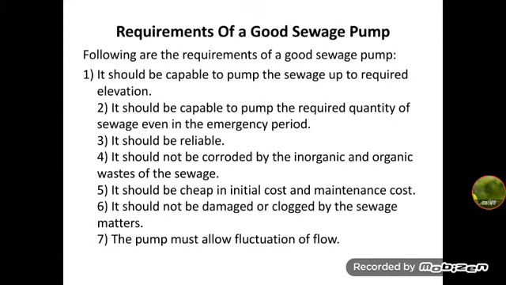Another one is that sewage cannot be stored for a long time. It can be stored only for a short period of time. Also the flow is highly variable, so the pump should resist the fluctuation of flow. Also the pump should be cheap in cost, both initial and maintenance cost. Also it should not be damaged by the solids present in the sewage.